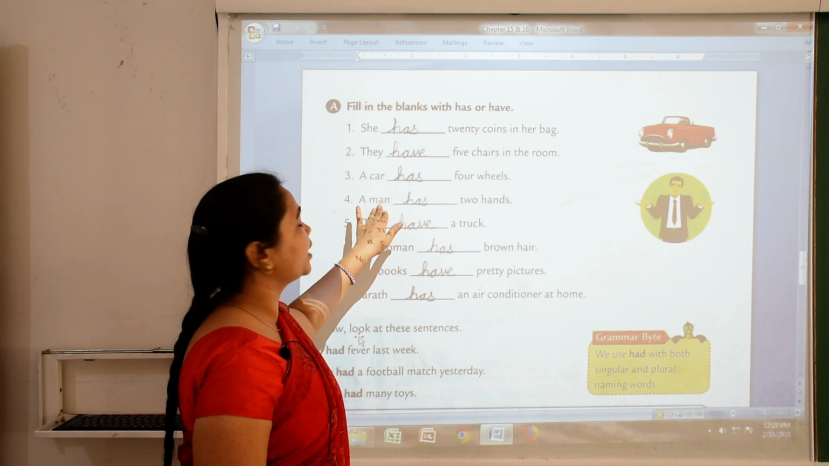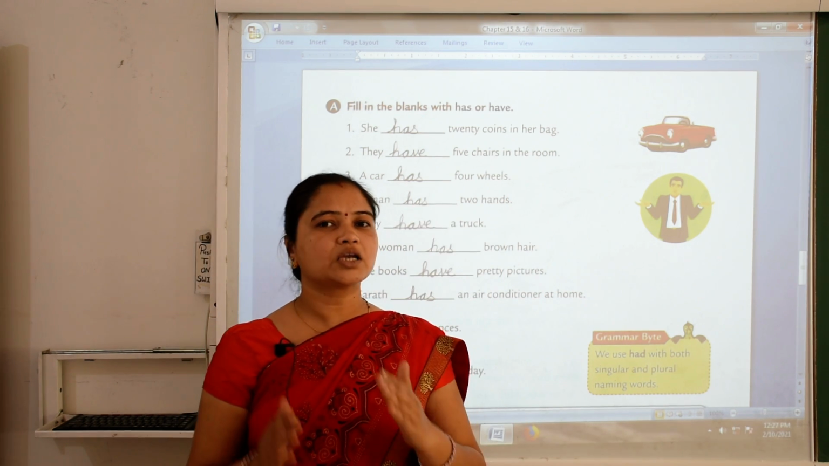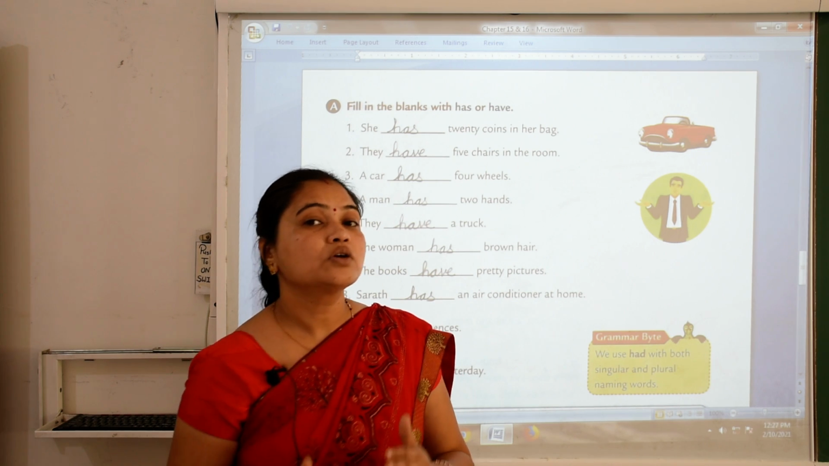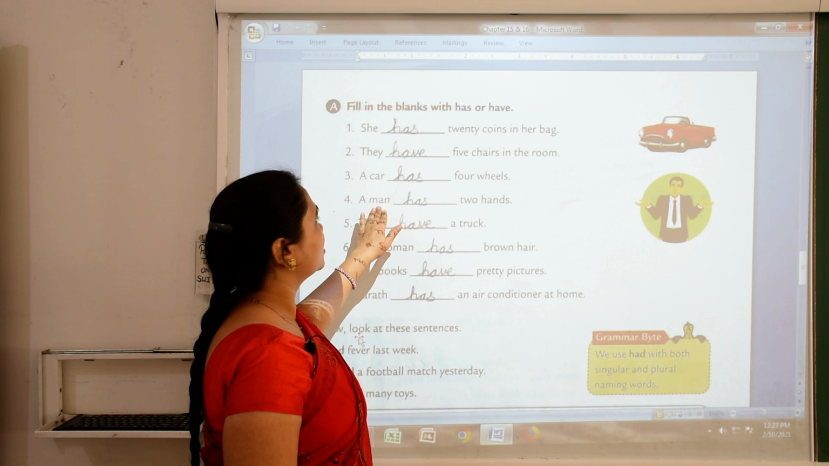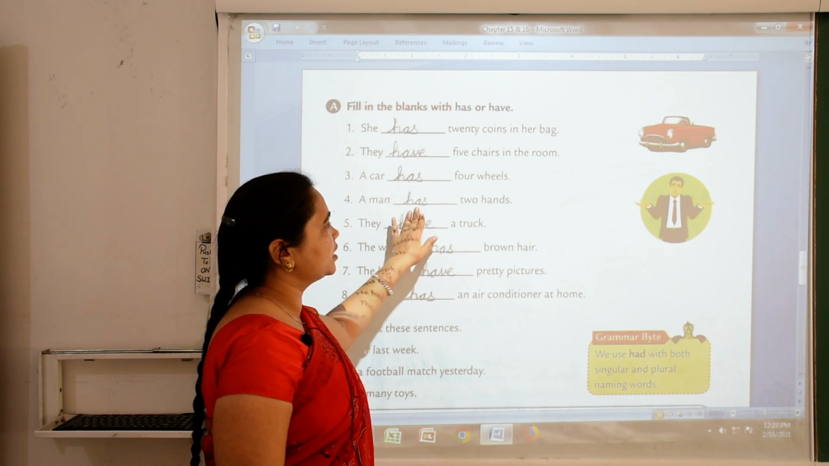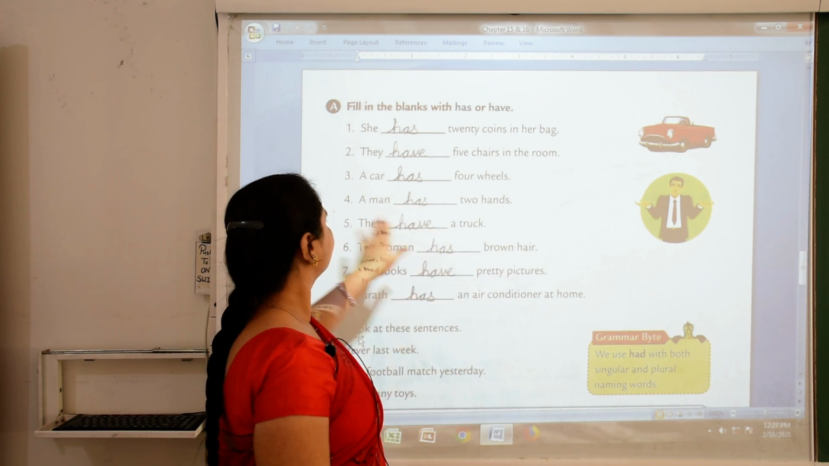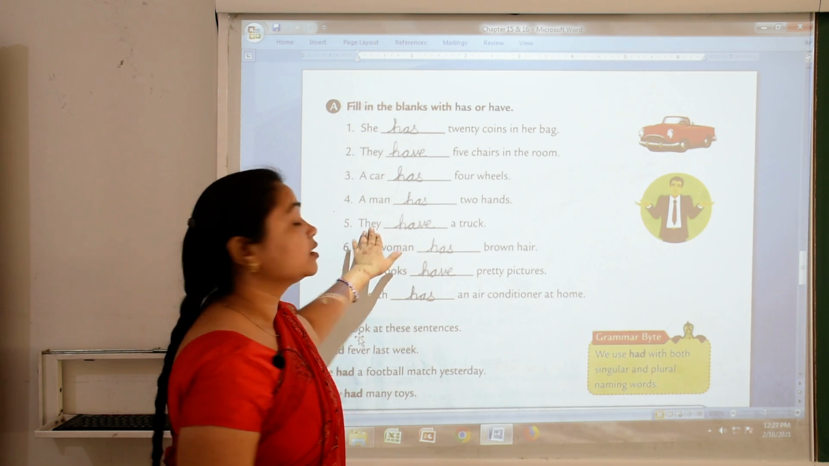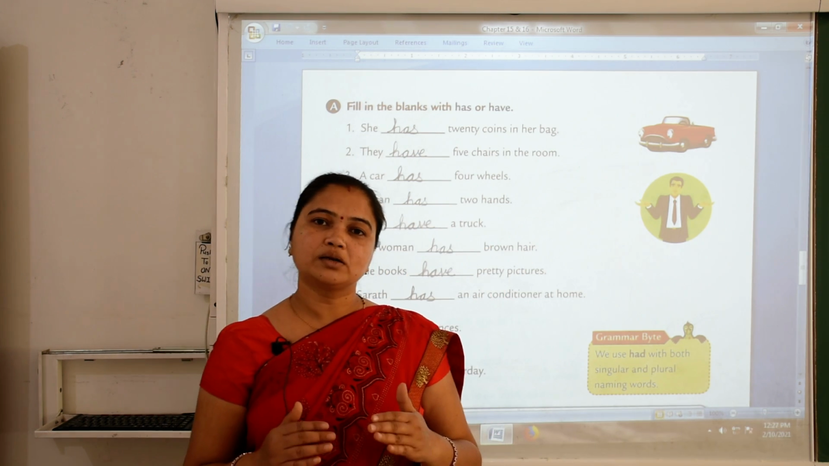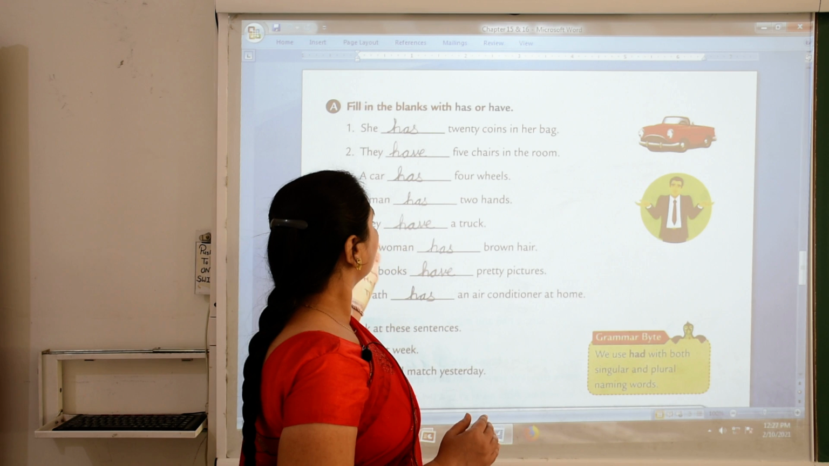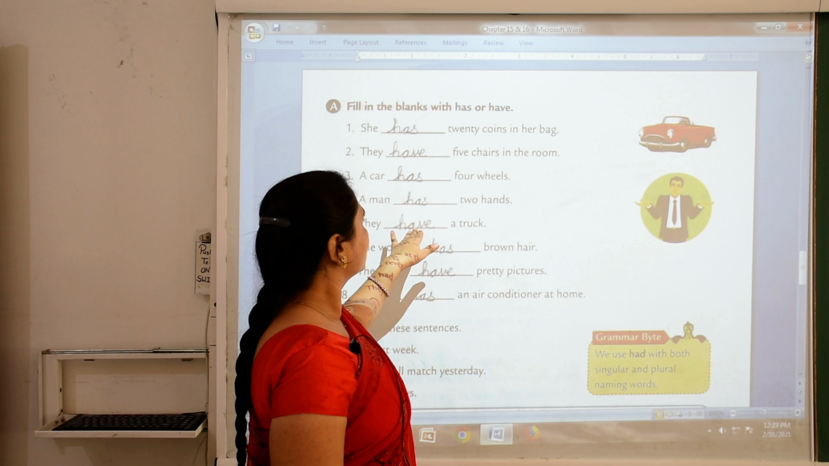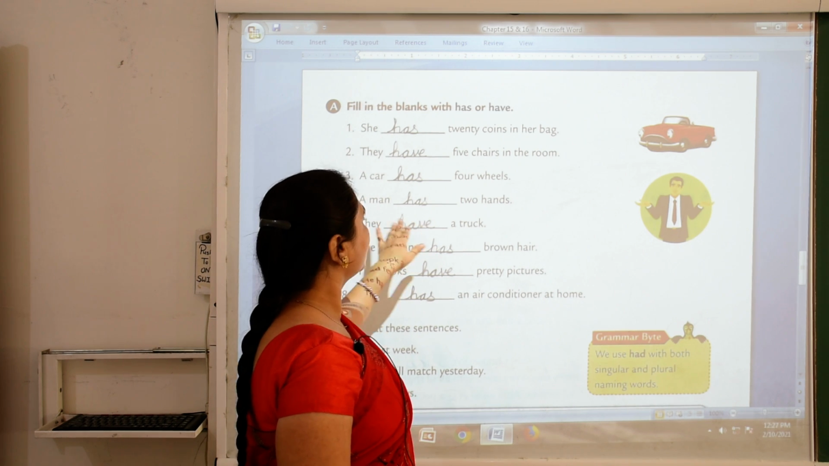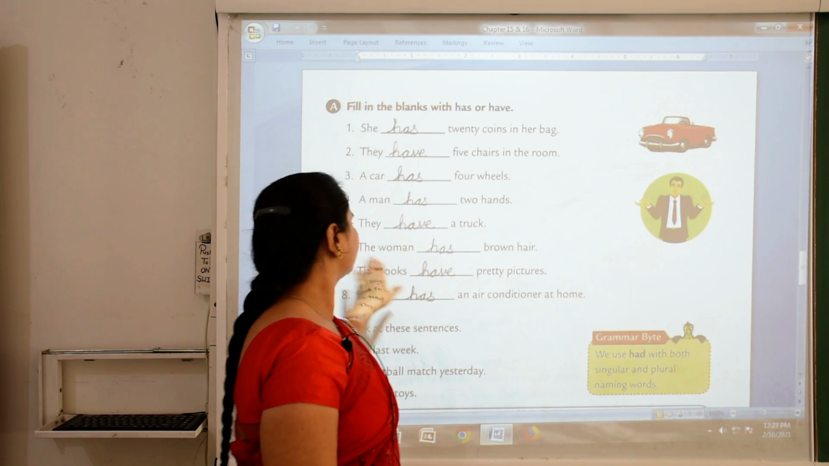Number 4, a man. A man is singular naming words. So we use has with a man. A man has 2 hands. Number 5, they. They is plural word. So we use have. They have a truck.